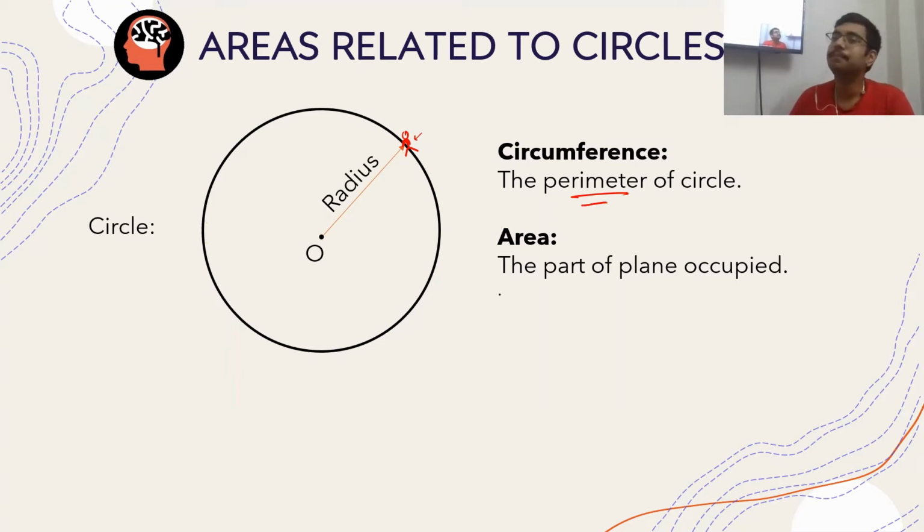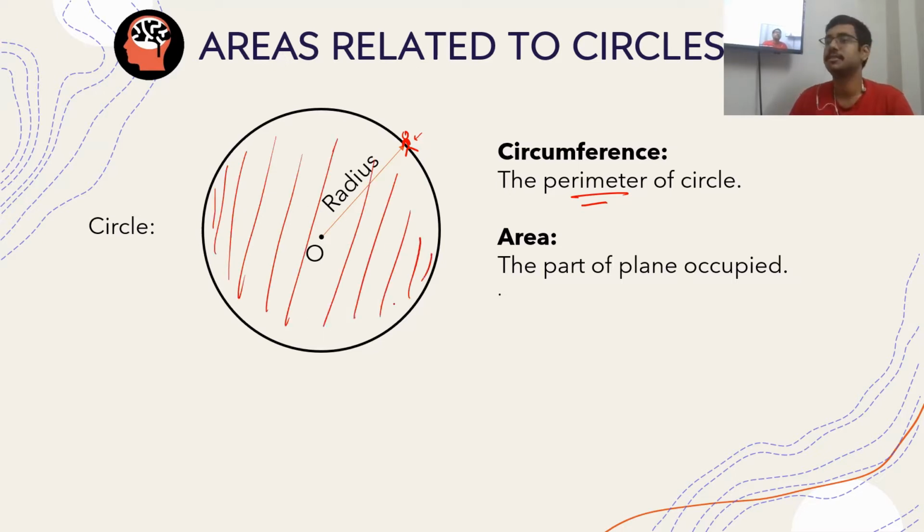For any closed figure we can define a term called area. What does it mean? That means the amount of plane that it covers, the part of plane that it occupies, is called its area. For every closed figure this is the case.